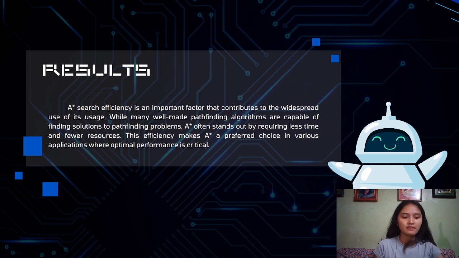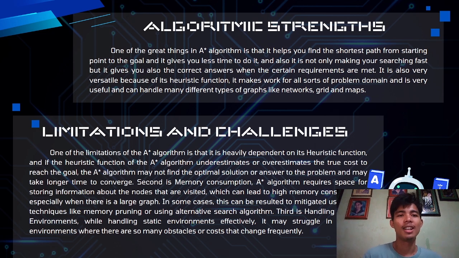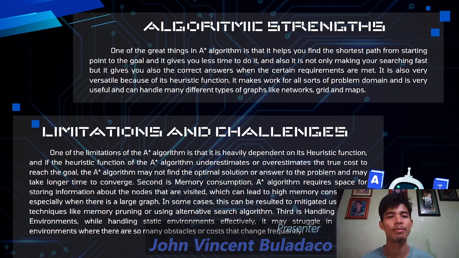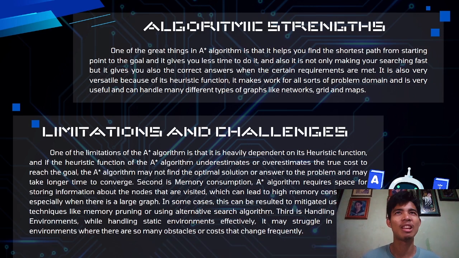Thank you. So for the discussion, one of the strengths of the A-star algorithm is that it helps you find the shortest path from the starting point to the destination, and it also takes less time to do it. It is not only fast, but it also gives you the correct answers when certain requirements are met. It's also very versatile because of its heuristic function. It works for all sorts of problem domains and can handle many different types of graphs like networks, grids, and maps.